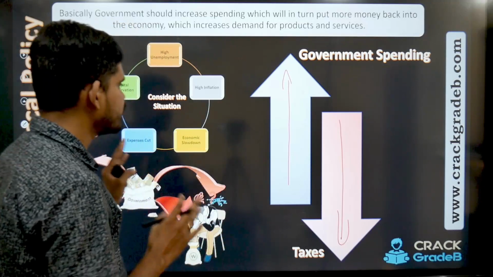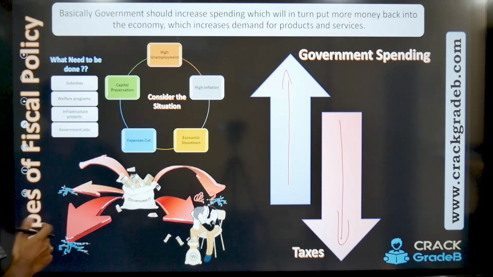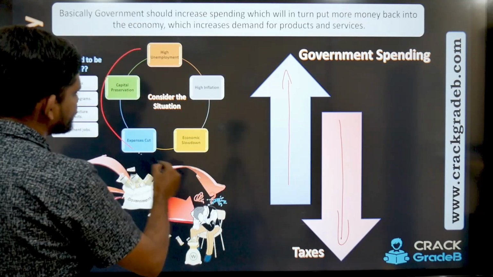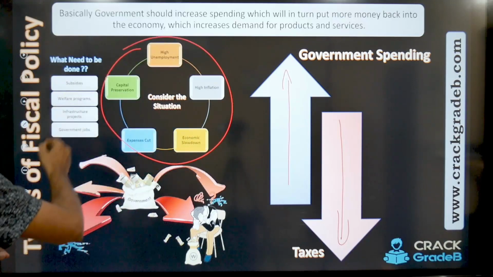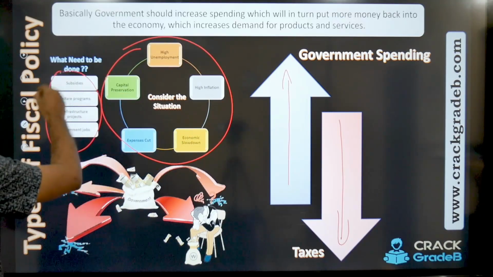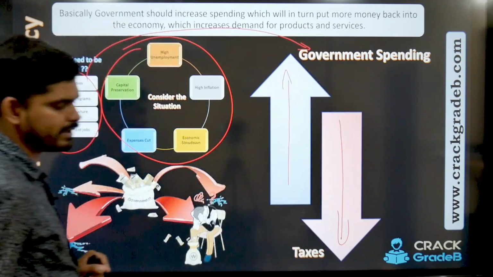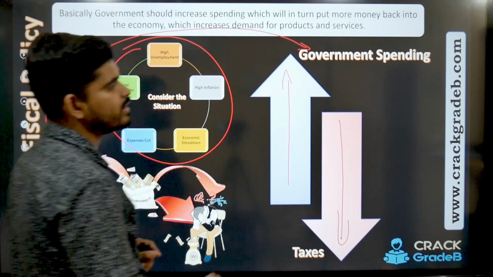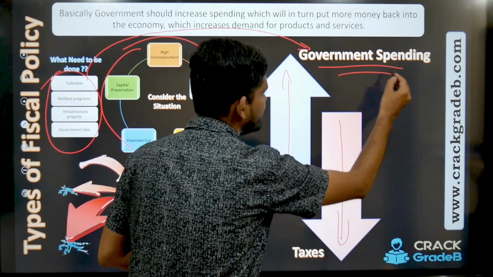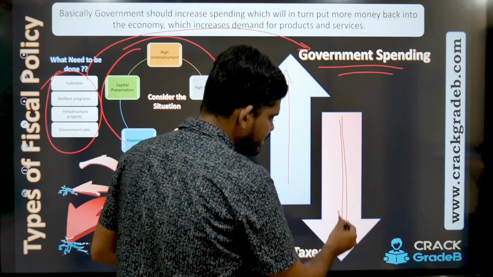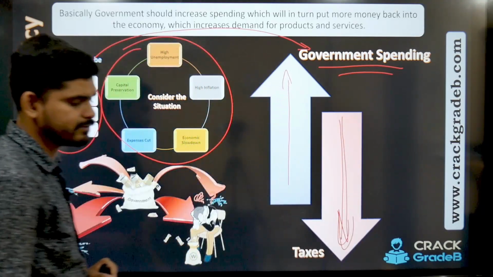So when the situation in the economy is something like this, government should do all these things, and all these are what? These are government spending, right? And on the other hand, when the government starts to spend, government should also decrease the taxes, right?